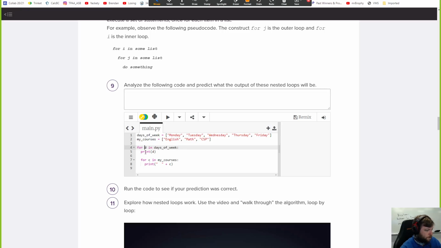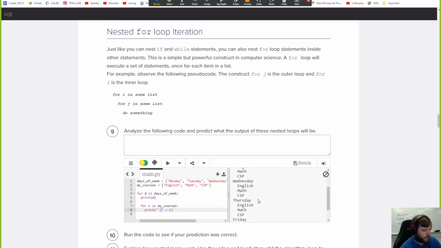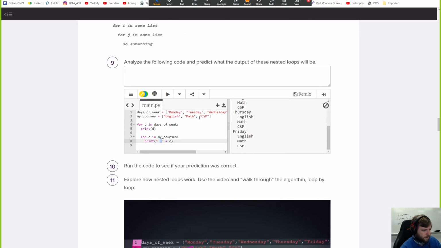For D in days of the week, print D. Okay, so that prints everything here. And then for C in my courses, print. So every day it's going to print every course with a space in between, right? That's what I'd say. Run it. Yep. Monday... I didn't realize it would do it this way though. Wednesday, Thursday, and Friday. There you go. So it does all of the days and then does this list inside of that.